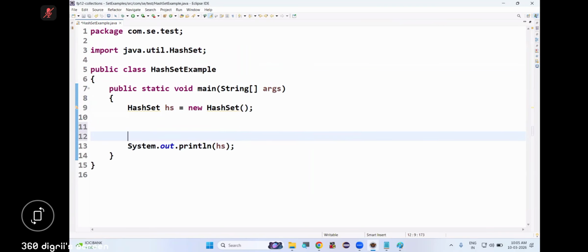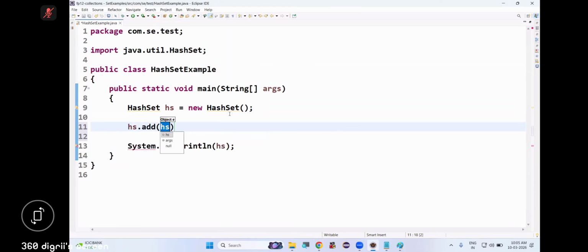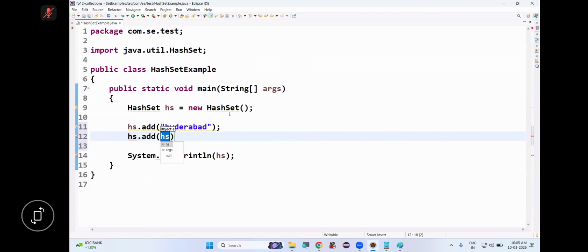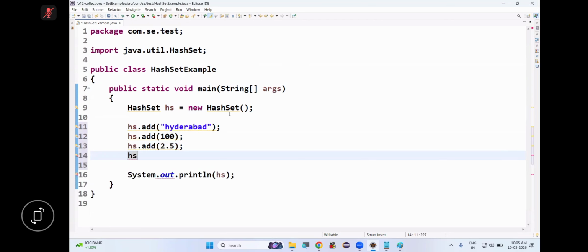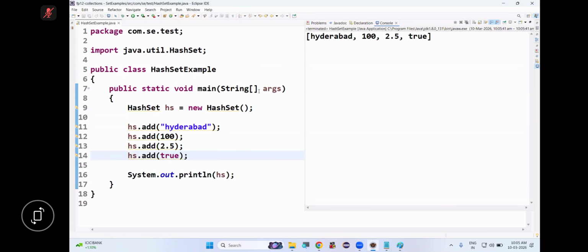Now how to add the objects in hash set? HS dot add. I'm adding some objects, say Hyderabad. Tell me, both homogeneous and heterogeneous objects are allowed or not allowed? See, I'm storing both homogeneous and heterogeneous objects. Allowed or not?